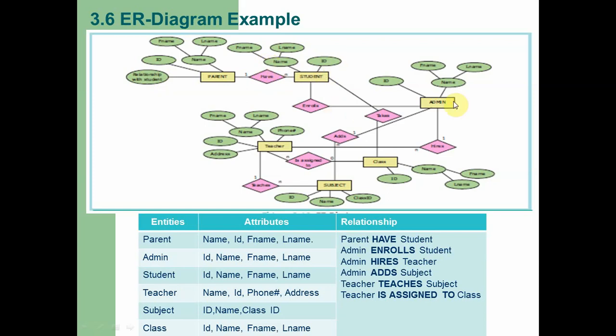In a similar way, each entity has its own attributes. For example, teacher may have name, first name, last name, address, phone number, ID, etc. In the same way, the subject entity contains three attributes, namely ID, name, and class ID.